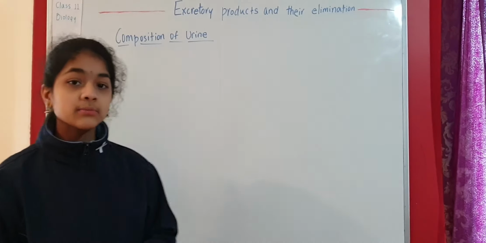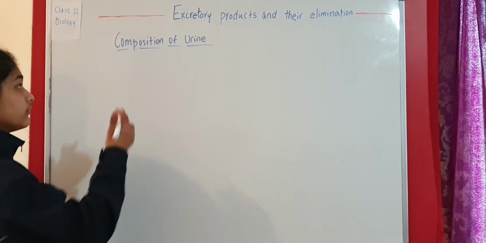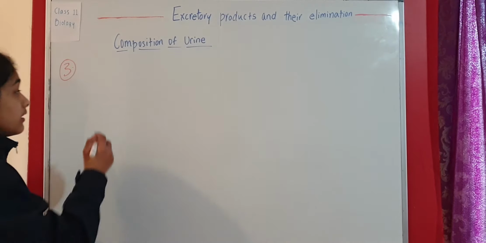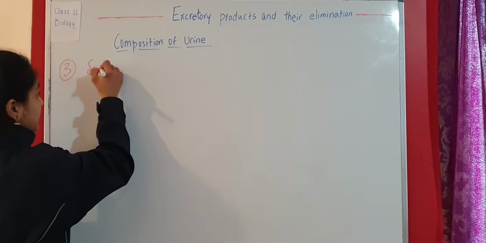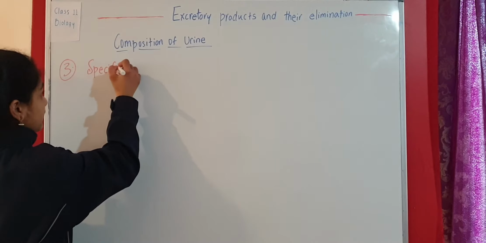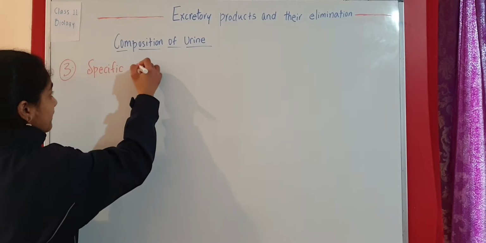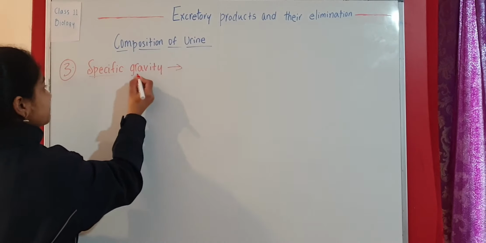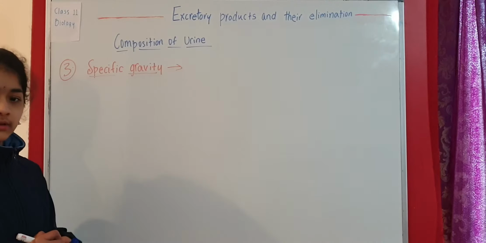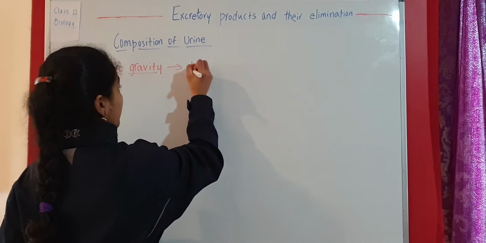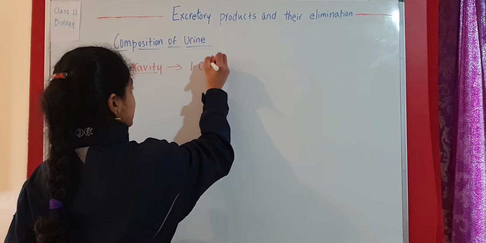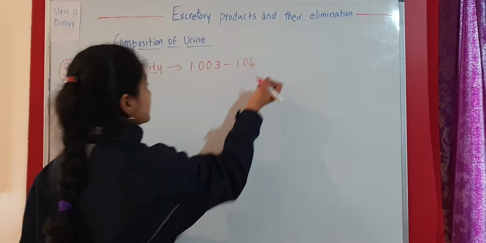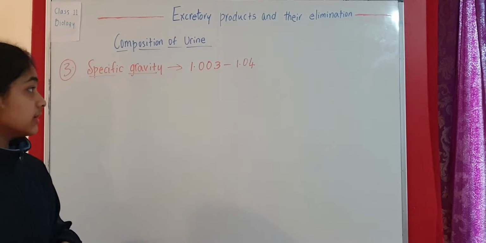Now we are going to take up some more characteristics of urine. So this is the third one that we are talking about. Now we are going to take up specific gravity. Now this specific gravity of urine is 1.003 to 1.04.